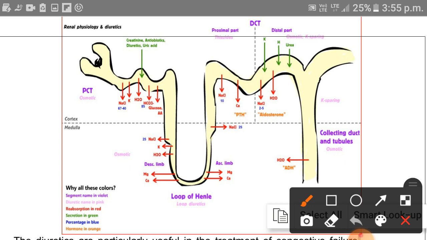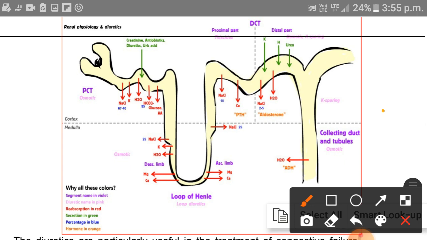The remaining important constituents which the body needs, like nutrients, water, ions, and drugs, all go again to the blood vessels, and the remaining unwanted material like some water, some excreted drug, and some ions are excreted through the urine.